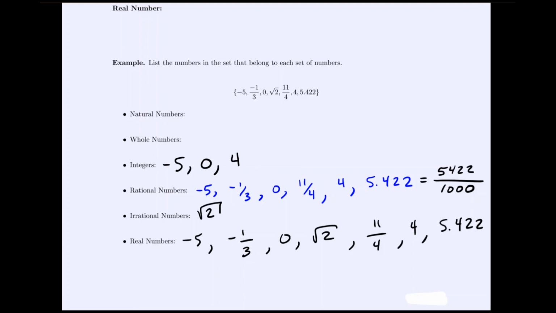Now the whole numbers are the non-negative integers, so that would include 0 and 4. Those are our whole numbers. But the natural numbers don't include 0. It's only the positive integers, so that would be 4.